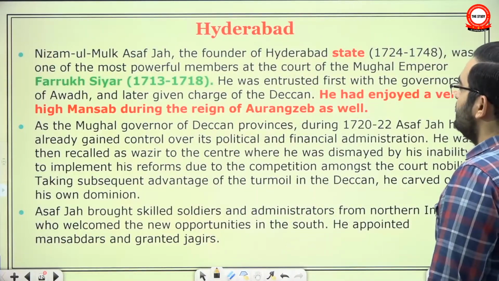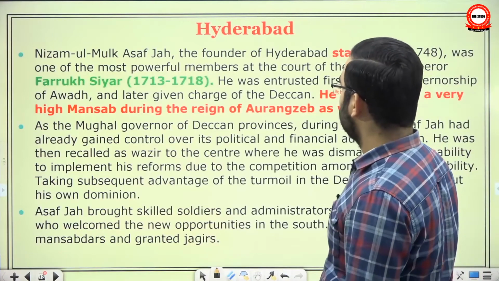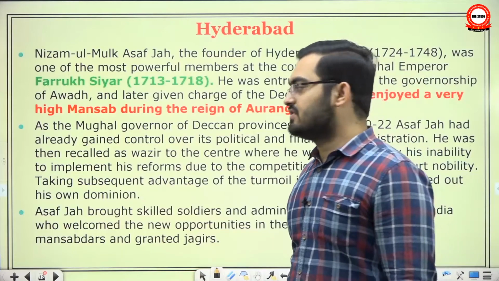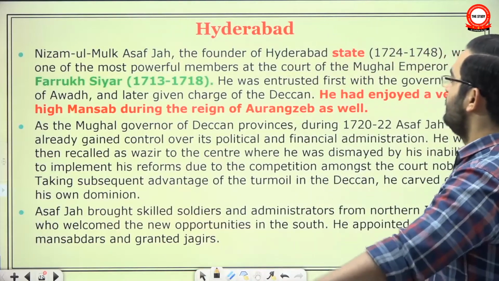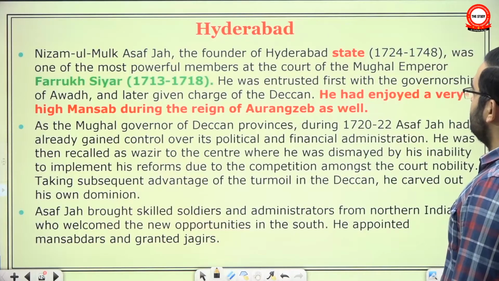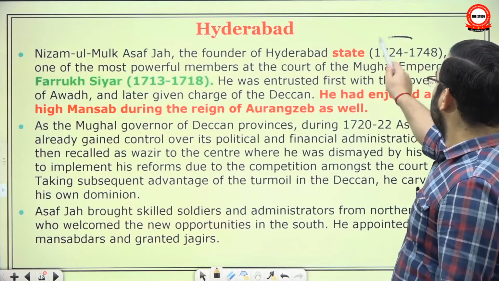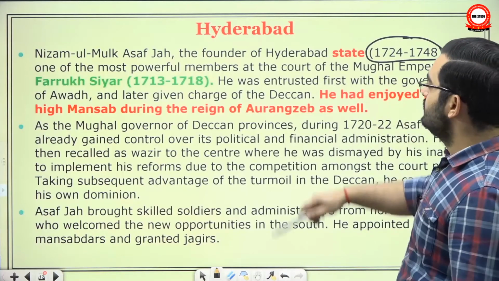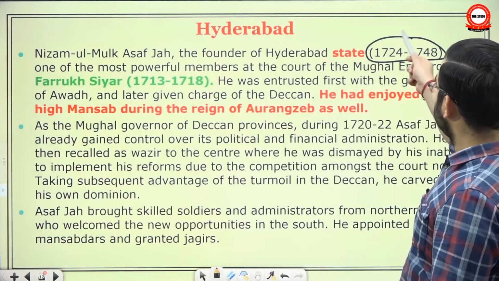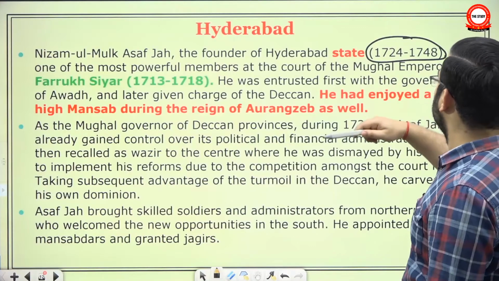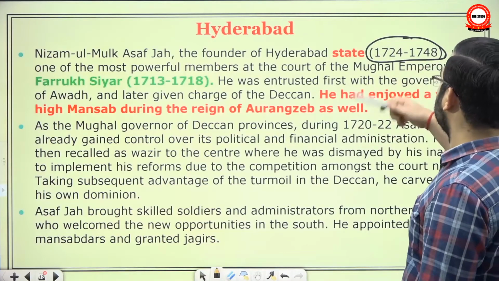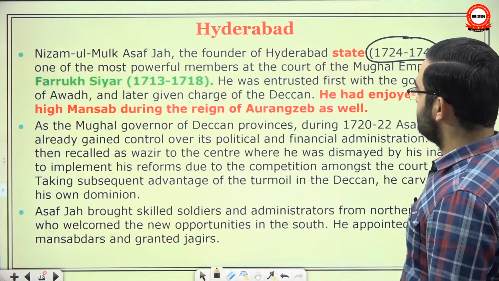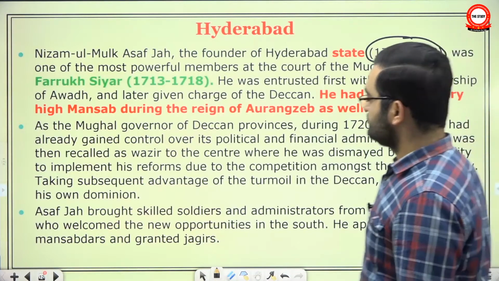First comes Hyderabad, Nizamul Mulk Asaf Jah. Now from here, since we have already seen the broad trends, these are now only stories from this point on. Nizamul Mulk Asaf Jah, the founder of Hyderabad state, ruled from 1724 to 48. This is not his lifespan, this is the period for which he was the de facto independent ruler of Hyderabad state. He was one of the most powerful members at the court of Mughal Emperor Farrukhsiyar, the one